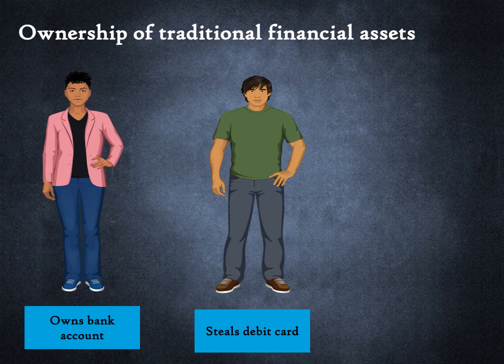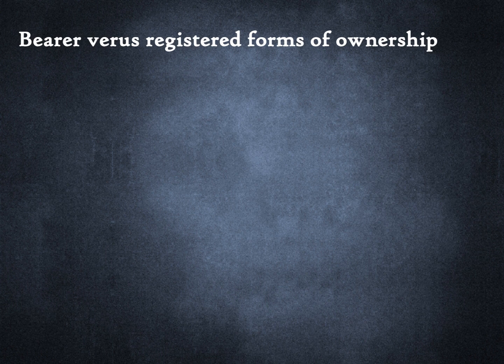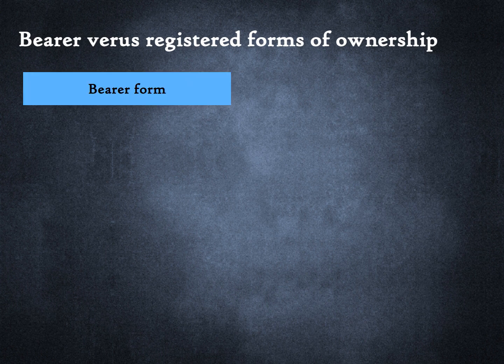Consider Alice, who has $100,000 in her bank account. Tom manages to get her debit card and PIN, and steals money from Alice's account. But while Tom steals the money, he will not be recognized as the registered owner of the assets in the bank account. This is because physical possession of the debit card does not make Tom the owner of the bank deposit. This brings us to the distinction between bearer and registered forms of asset ownership.